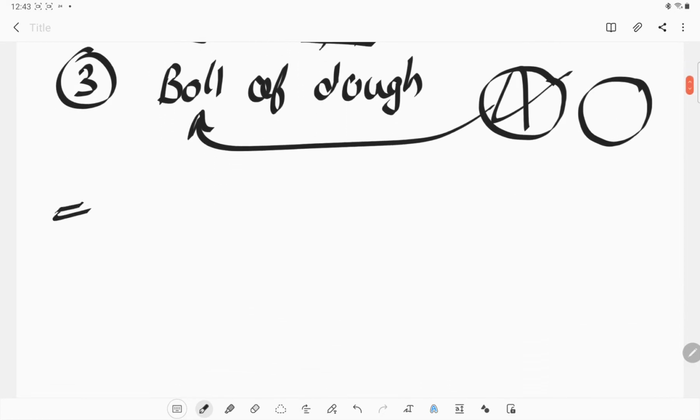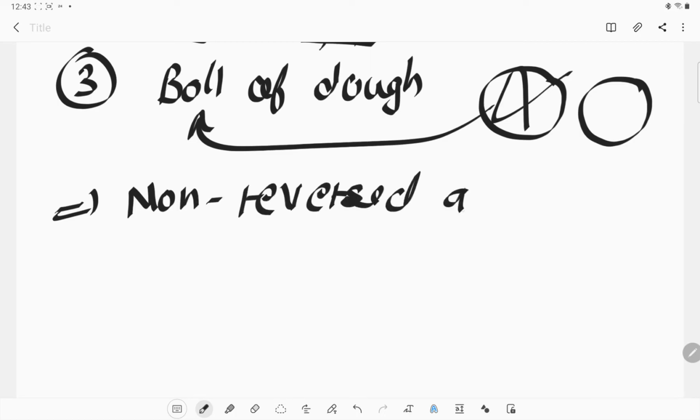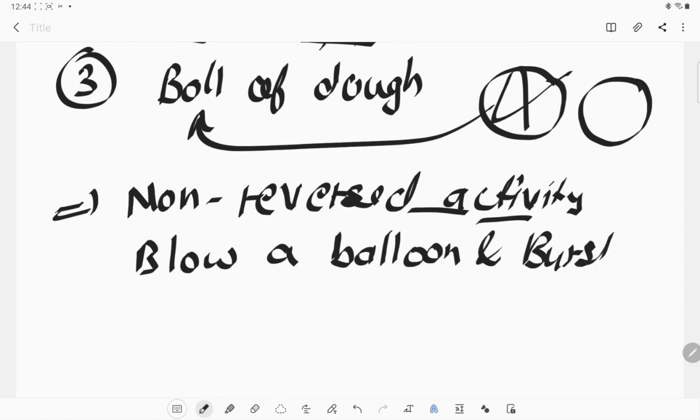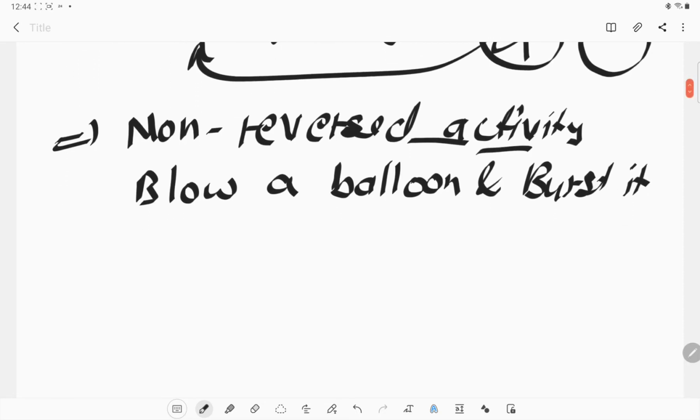But there are some examples which are non-reversible activities. What are those activities? For example, if we blow a balloon and burst it, what happens?